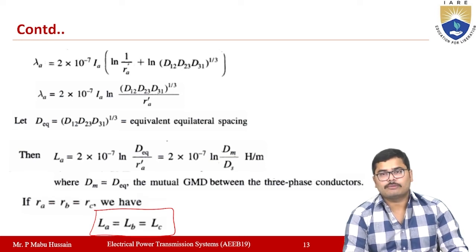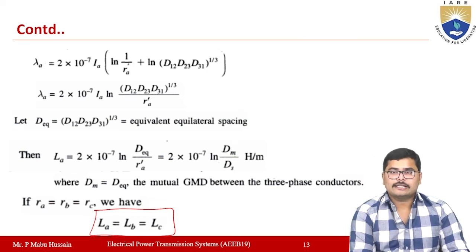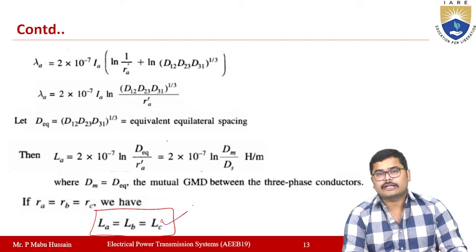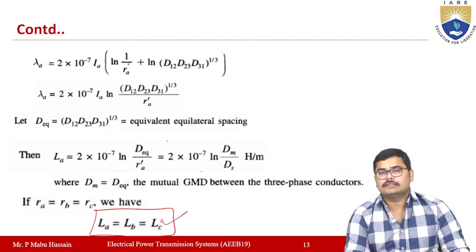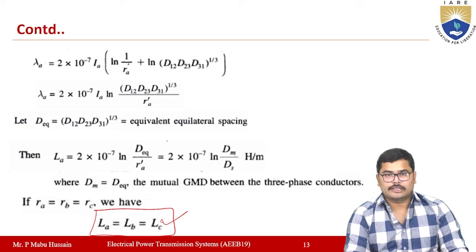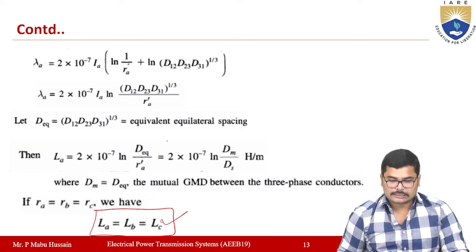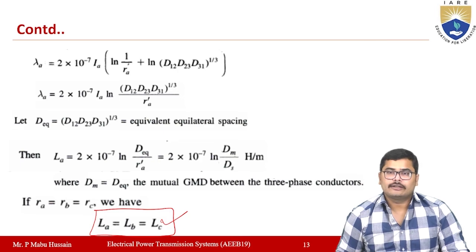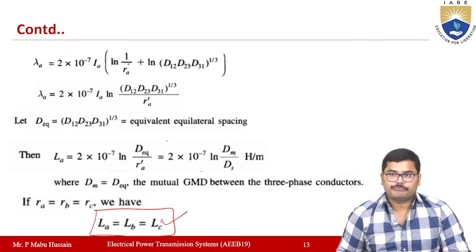Before transposition, the inductance of a three-phase asymmetrical line is not the same and also complex. To get the same inductance for each phase, you do the transposition so that you get a balanced receiving end voltage at all times. This is how you can determine the inductance of a three-phase asymmetrical line by using transposition.